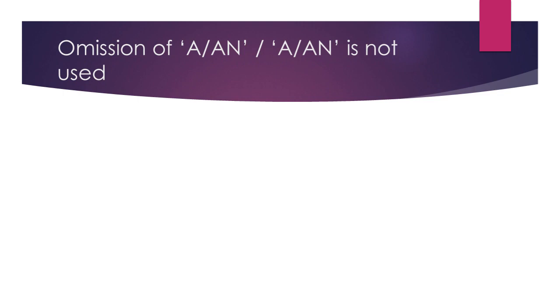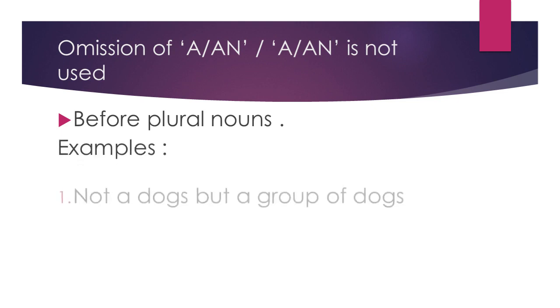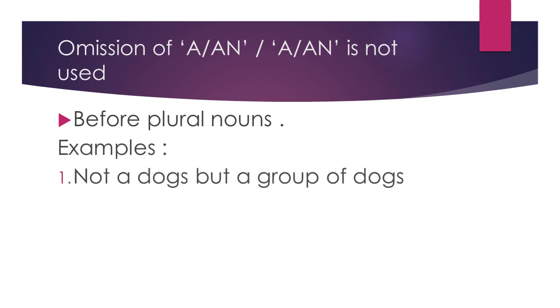Omission of "a" or "an" means where "a" or "an" is not used. There are certain nouns where we do not use "a" or "an"; these are the exceptions. Before plural nouns, for example, dogs.